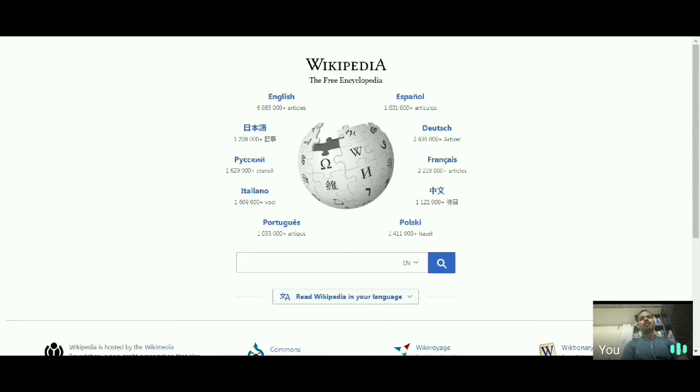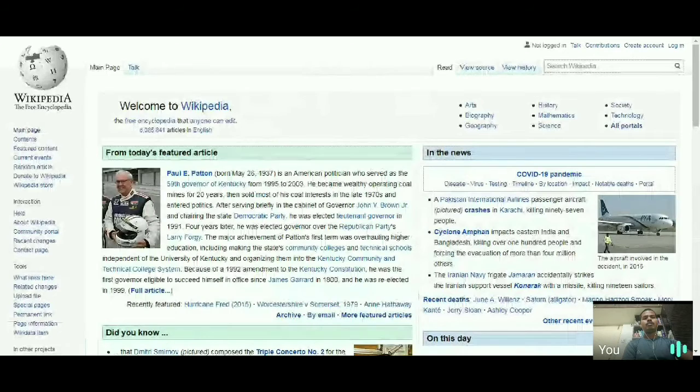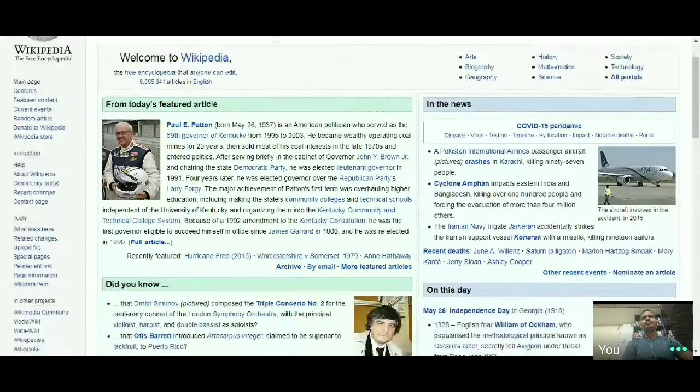So for this, let's see how Wikipedia is helpful for education or learning purposes. This is Wikipedia, and it has multiple languages. A number of languages are available on Wikipedia. Let's see the English language. The largest number of articles is available in English on Wikipedia. So this is the home page of Wikipedia.